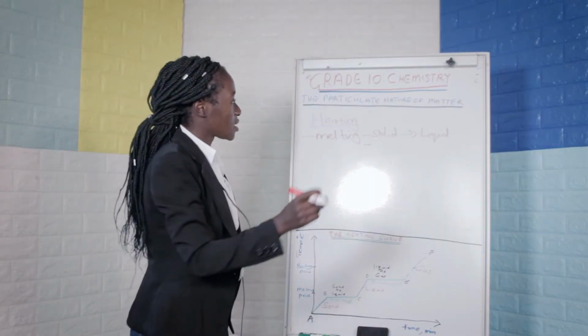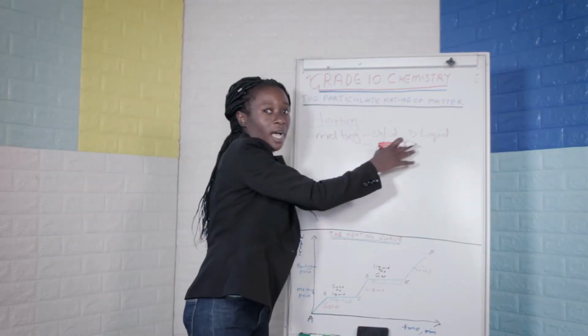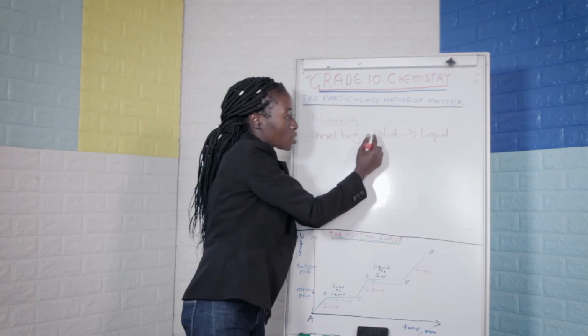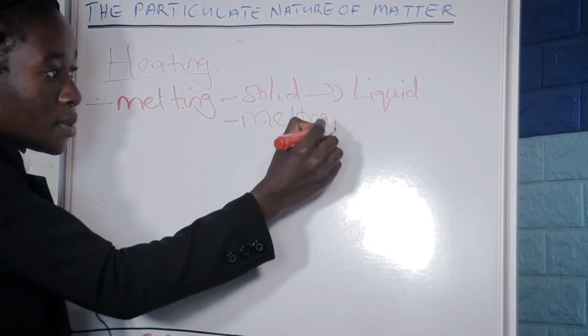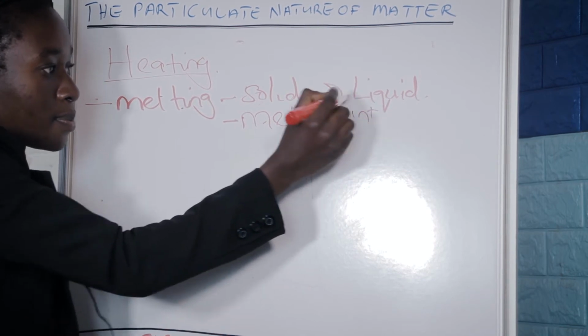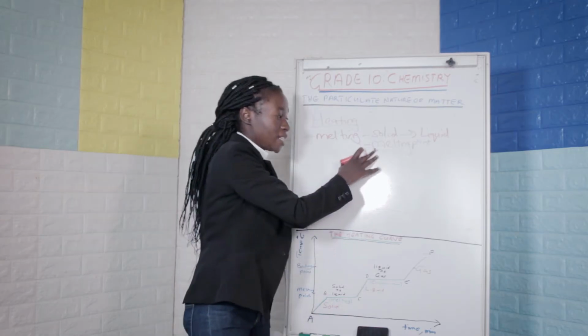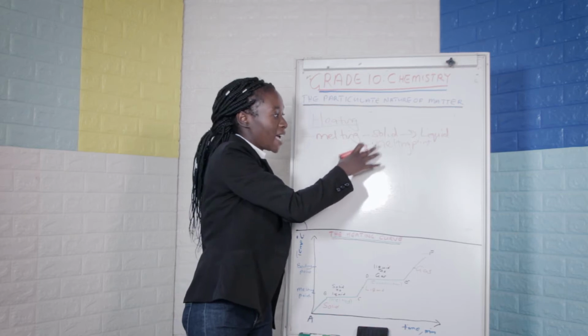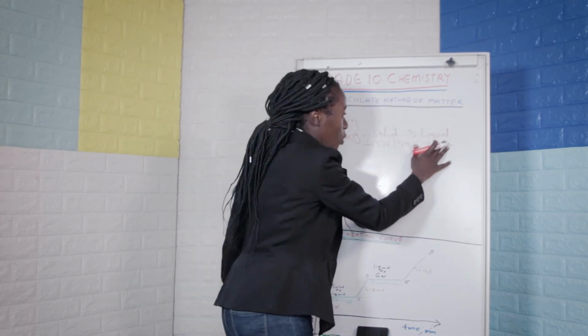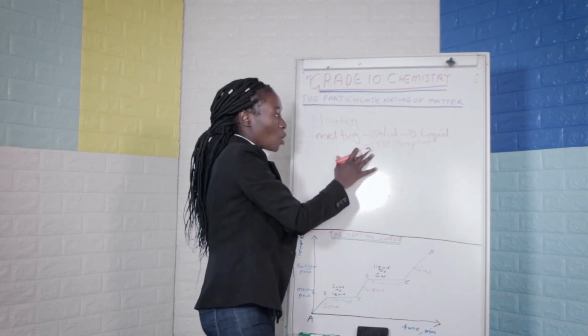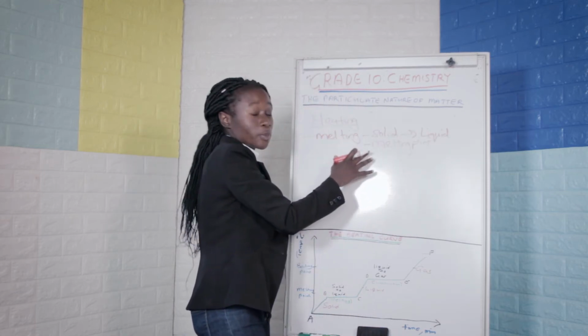Melting has got a specific temperature at which it occurs. So this is what is known as the melting point. The melting point, on a separate note, can be defined as the temperature at which a solid is converted to a liquid. And usually when melting occurs, a substance absorbs heat.